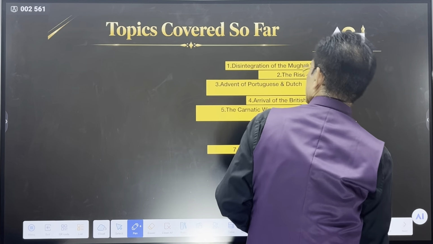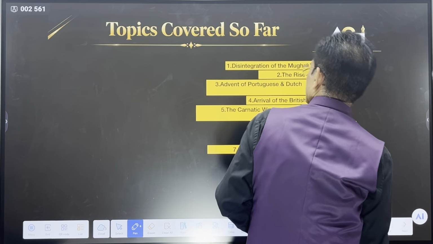You have Balaji Vishwanath, you have Baji Rao, you have Balaji Baji Rao. So there was a rise of the Peshwa, a rise of the Marathas after 1707. I hope you are getting it. Why the rise of Marathas? Because of some powerful Peshwas. They became the real challenger for the Mughals. You must have heard about the great Baji Rao. They played a very important role.